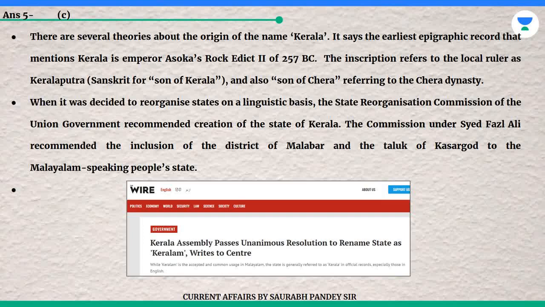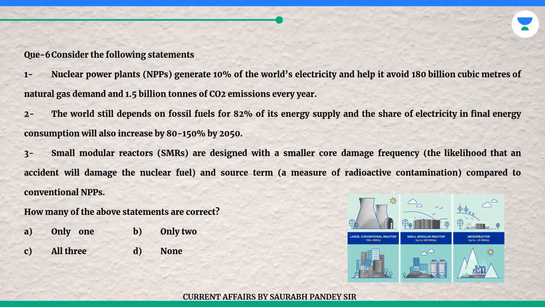Question 6. Consider the following statements. 1. Nuclear power plants, NPPs, generate 10% of the world's electricity and help it avoid 180 billion cubic meters of natural gas demand and 1.5 billion tons of CO2 emissions every year. 2. The world still depends on fossil fuels for 82% of its energy supply, and the share of electricity in final energy consumption will also increase by 80 to 150% by 2050.